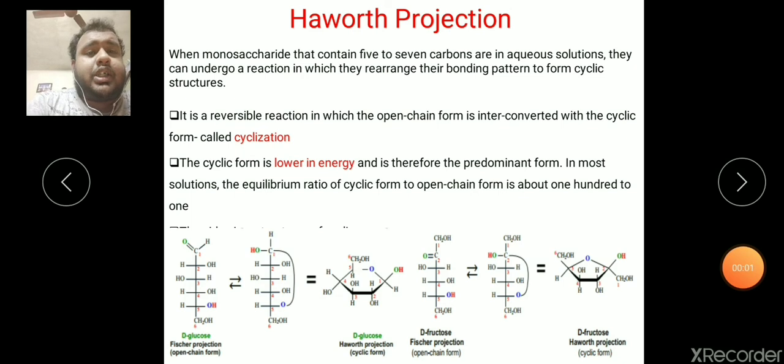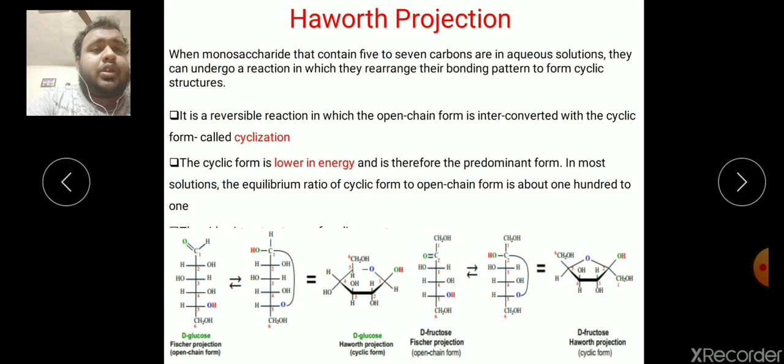Go for the Haworth projection. The cyclic representation of carbohydrate or monosaccharide molecules is shown with 5-member or 6-member cyclic structures. These cyclic structures are formed by the cyclization process, giving interconvertible, low energy cyclic forms. Here you can see D-glucose in the open chain structure, where the aldehyde group carbon C1 interacts with the oxygen of the hydroxyl on C5, and this cyclization process forms a closed cyclic structure. Here you can see the same for D-glucose and for fructose.